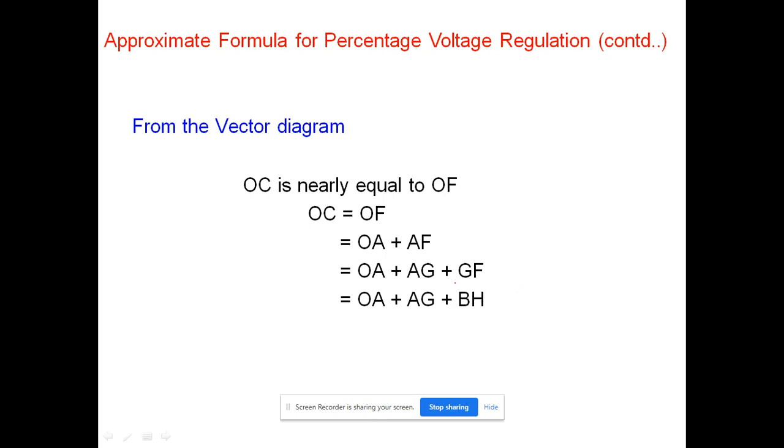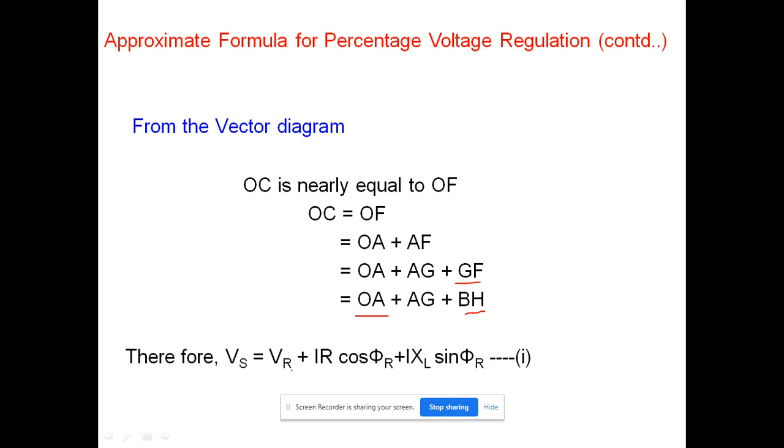GF is exactly equal to BH, so OF is OA plus AG plus BH. We know that OA is Vr, AG is IR cos phi r, and BH is IXL sin phi r.